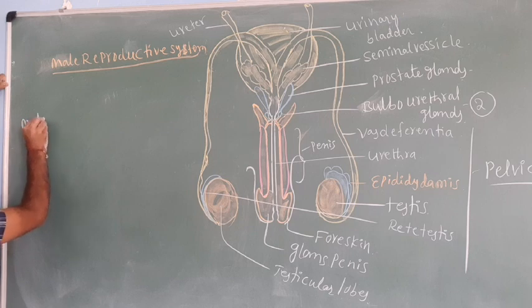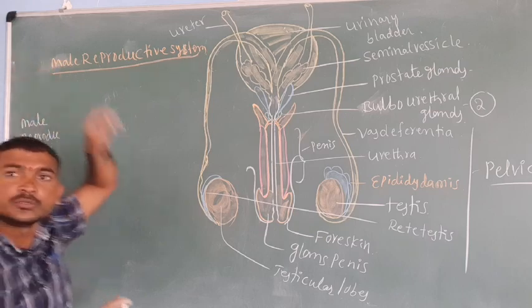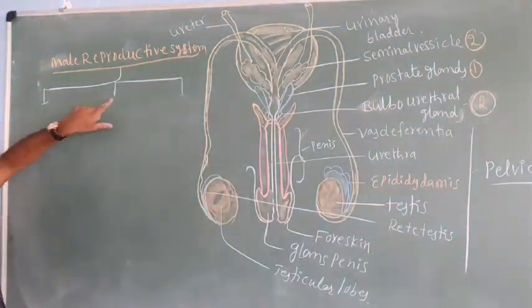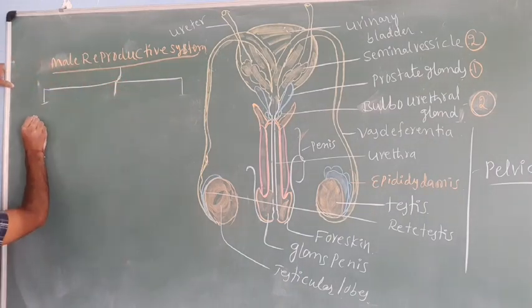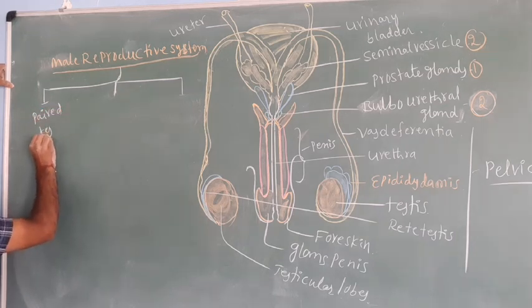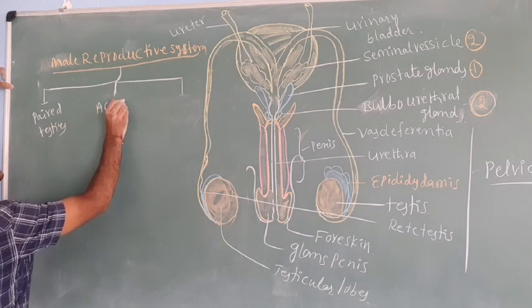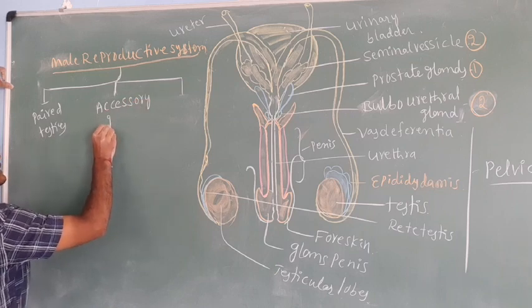The male reproductive system is divided into the following types. First, a pair of testes is present. Next, accessory ducts.